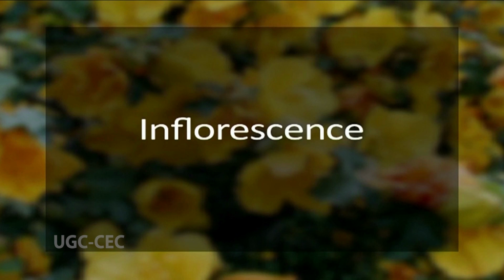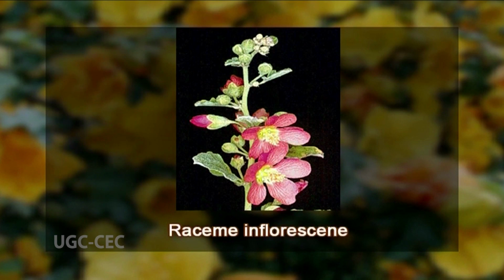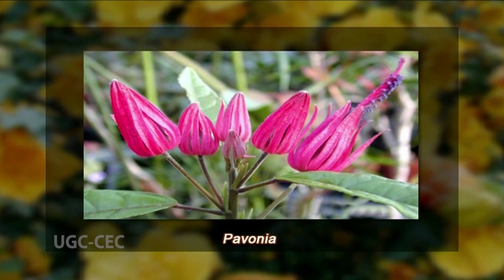Now, the floral morphology of the plant, starting with inflorescence. The inflorescence is a raceme, or rarely we also see cymose. The example is Paeonia.